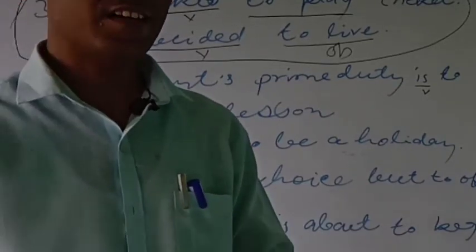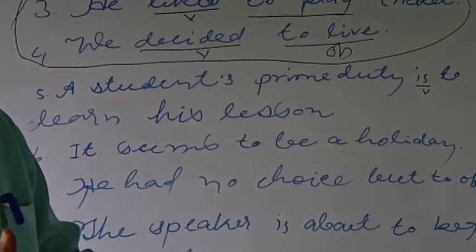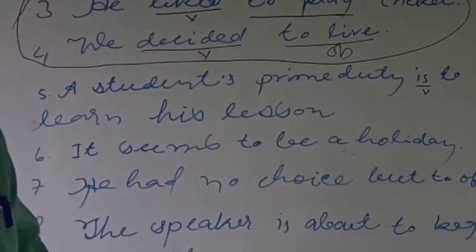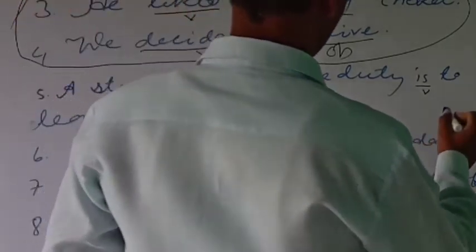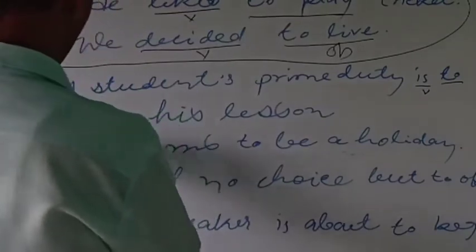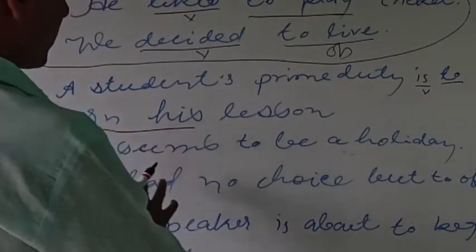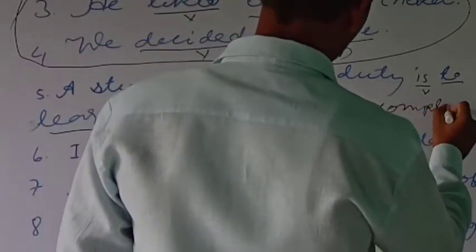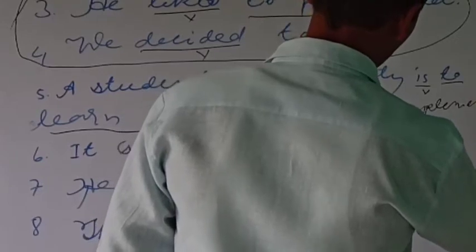The part of a sentence that we use in order to complete the sentence is called the complement to the sentence. Now say: a student's prime duty is to learn his lesson. So this "to learn" is here the complement to the verb.